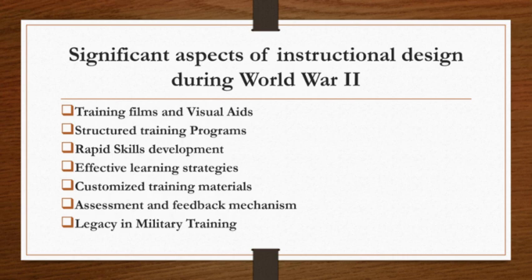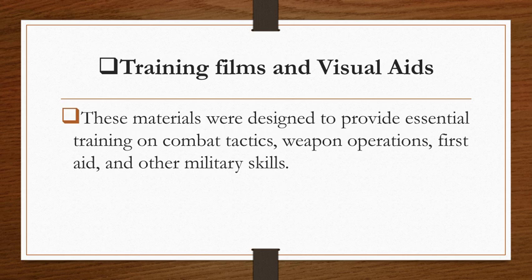When we talk about training films and visual aids, these materials were designed to provide essential training on combat tactics, weapon operations, first aid, and other military skills. Meaning to say, during World War II, training films and visual aids were already there. Why are there training films?